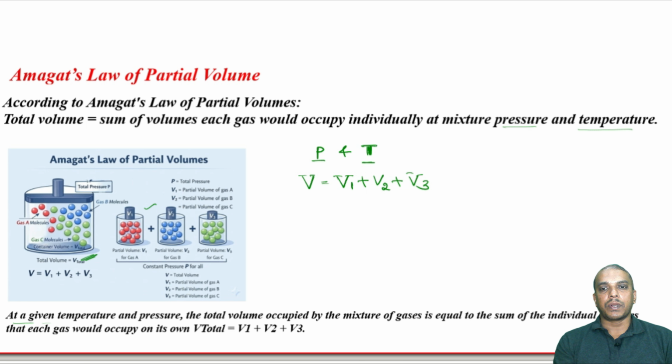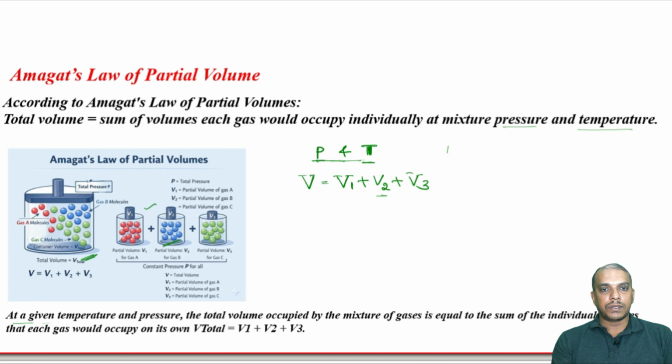At the same pressure and temperature, if particle 1 occupies some volume, if you can measure that, that will be V1. At the same pressure and temperature, if you measure the volume of blue molecules, that will be V2 and so on. So, total volume will be V1, V2 and V3, and most importantly pressure and temperature are the same.